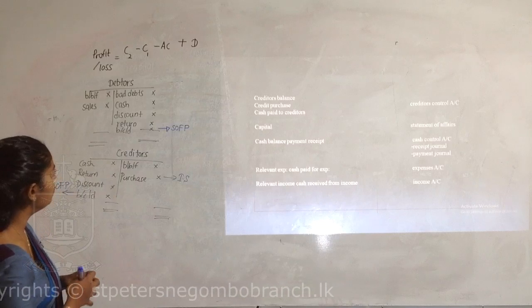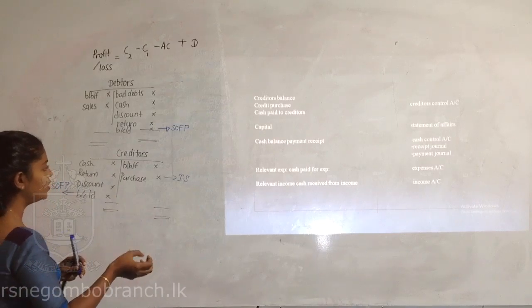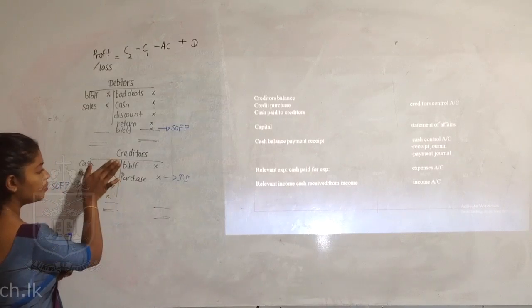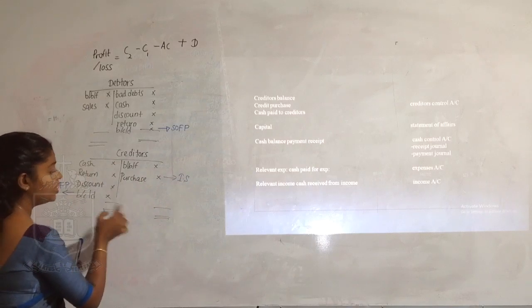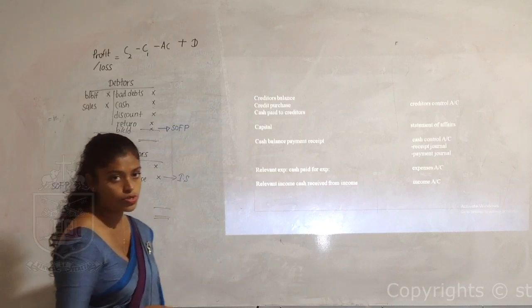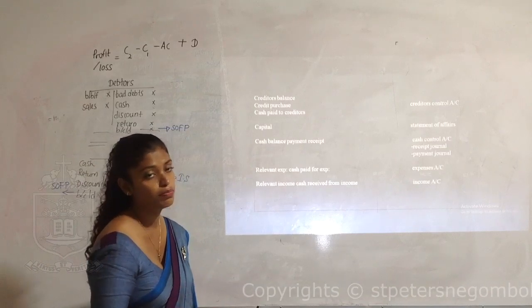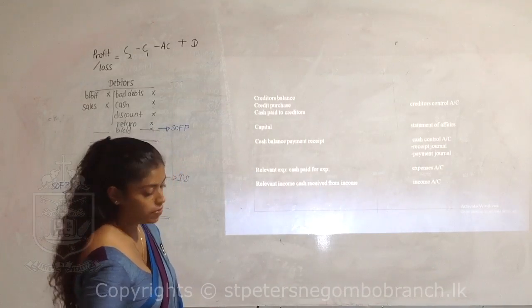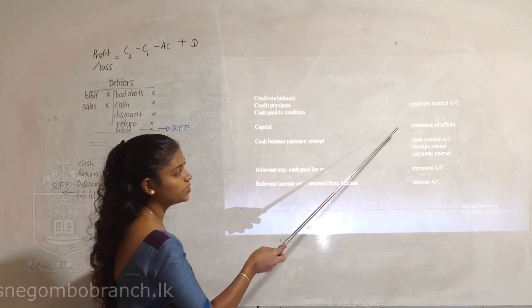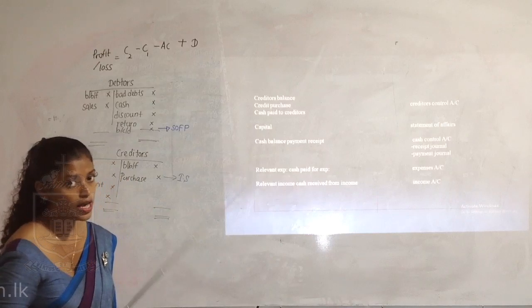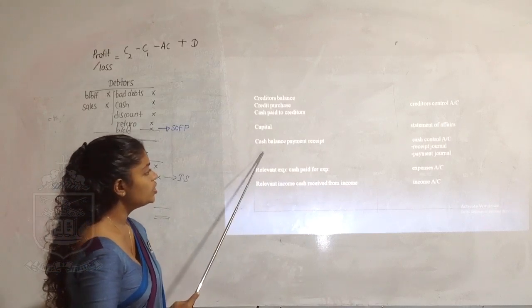So using these incomplete records, imagine if you are not given the cash paid to creditors, blank this place and record all the other information, tally your account and find that. That is how you are going to convert the incomplete into complete. The same thing will happen to other information also. Capital can be found using the statement of affairs as we did in the previous one. Cash, balance,